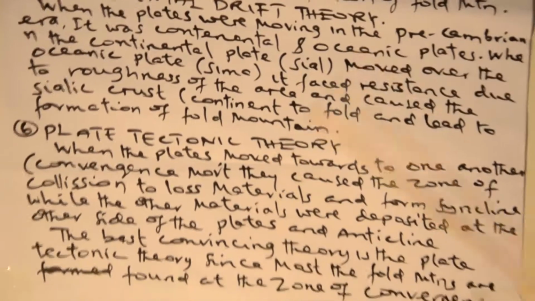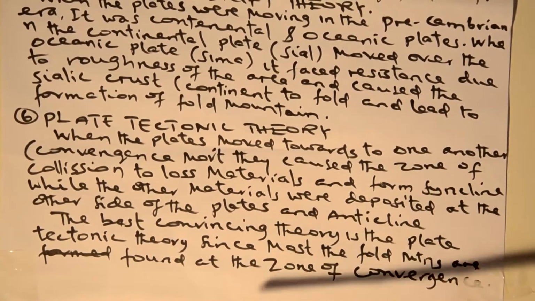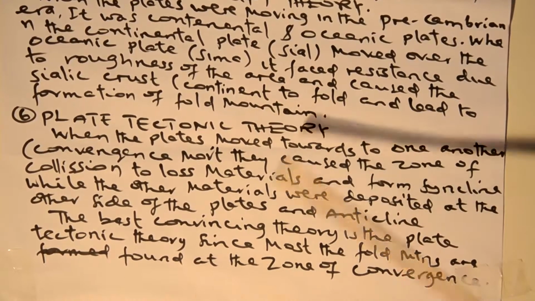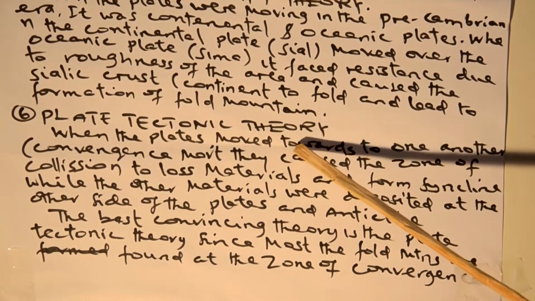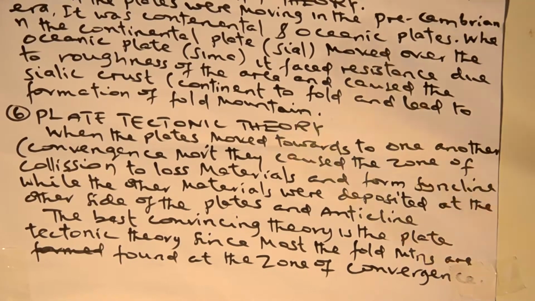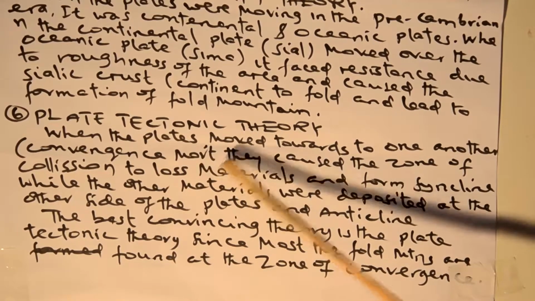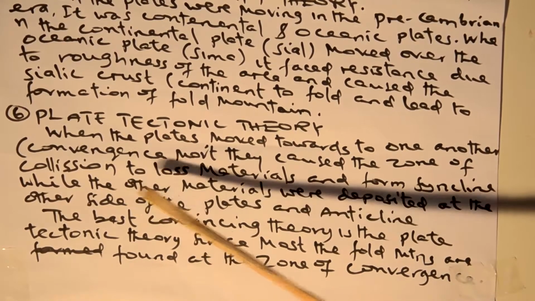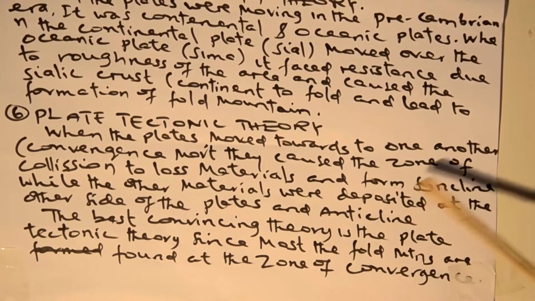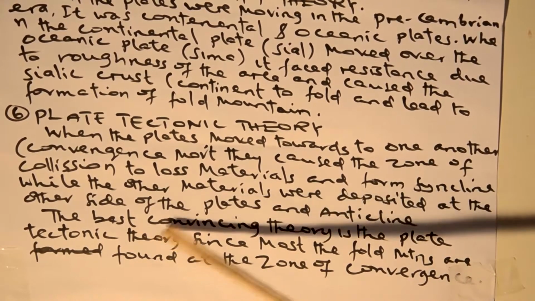Dear students, the last theory is the plate tectonic theory. This is related to continental drift, because it is about the dividing of the plates of the landmass. When one plate moves toward another, in convergence movement, the zone of collision loses material and forms a syncline, while other materials are deposited at the other sides of the plates, forming the anticline.